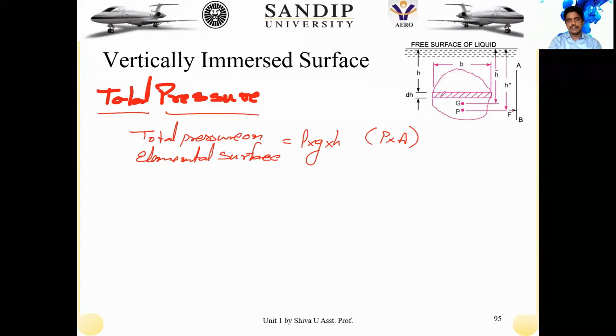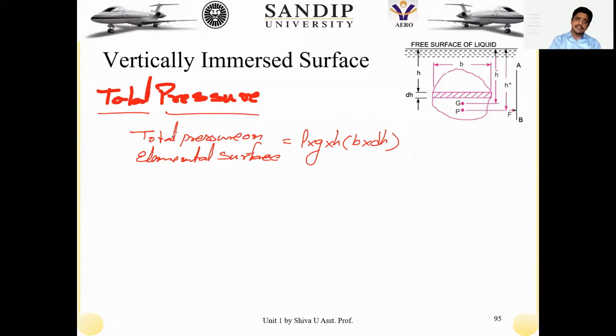Now, what is the area available for the elemental strip? The width of this vertical surface is B, and the height of that elemental strip is dh. So the area is B into dh. The pressure force is the pressure into the area, so that becomes rho g h into B into dh.